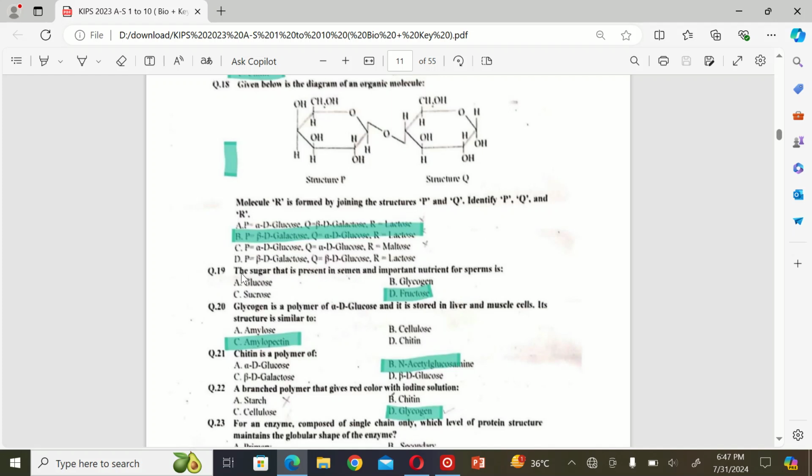The next MCQ is the sugar that is present in semen and important nutrients for sperm is A. Glucose, B. Glycogen, C. Sucrose, D. Fructose. So the correct option is D.